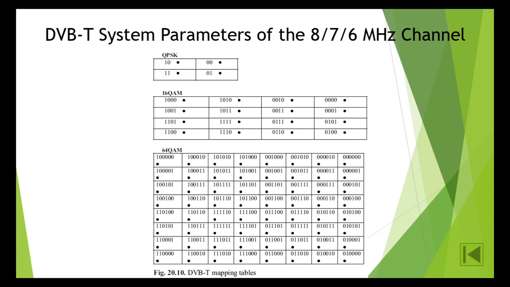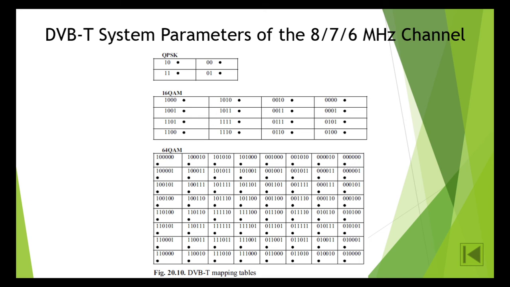Mapping of the constellation diagram for QPSK, 16 QAM and 64 QAM is another DVB-T system parameter. The mapping tables describe the bit allocation to the respective constellation diagrams. The mapping tables below are laid out with the LSB, least significant bit 0, on the left and the respective MSB on the right. Therefore, the order from left to right is bit 0, bit 1 for QPSK; bit 0, bit 1, bit 2, bit 3 for 16 QAM; bit 0, bit 1, bit 2, bit 3, bit 4, bit 5 for 64 QAM.